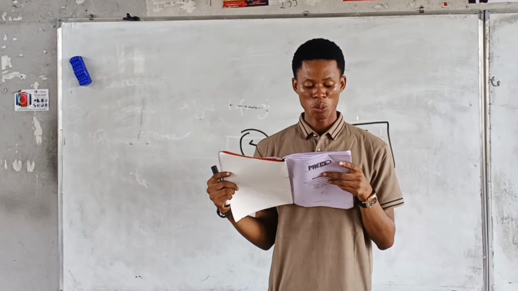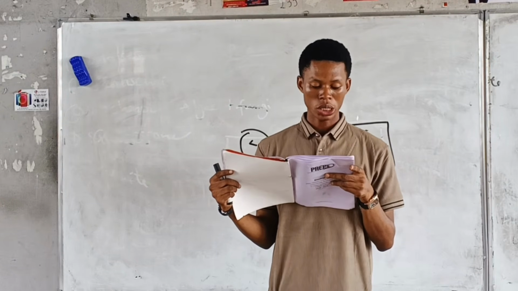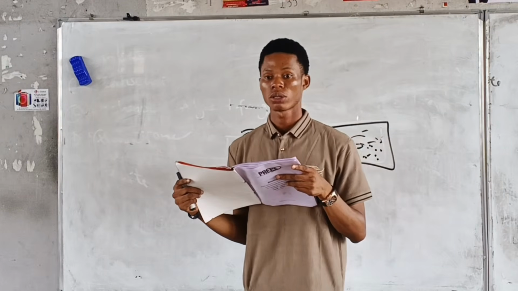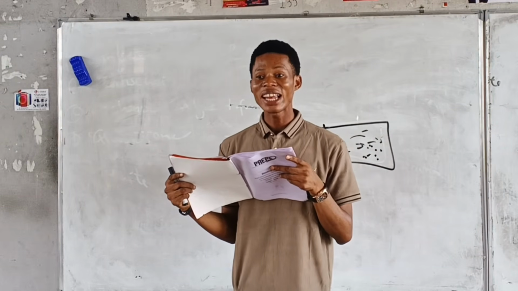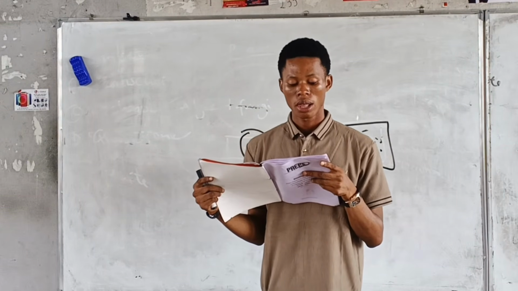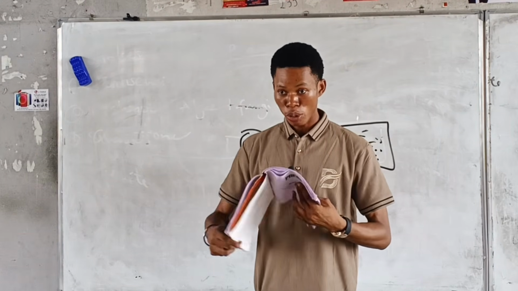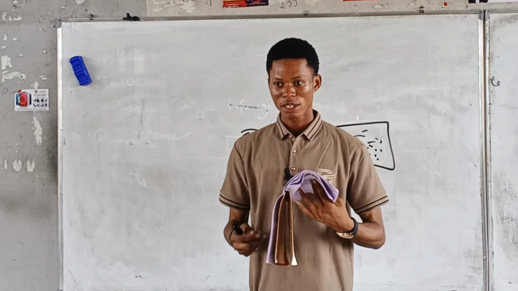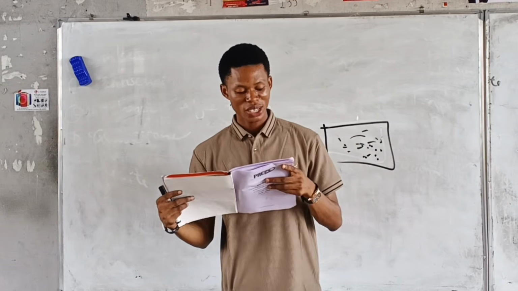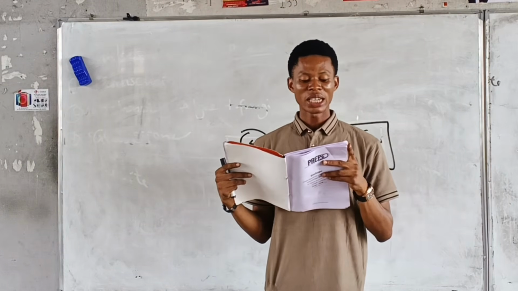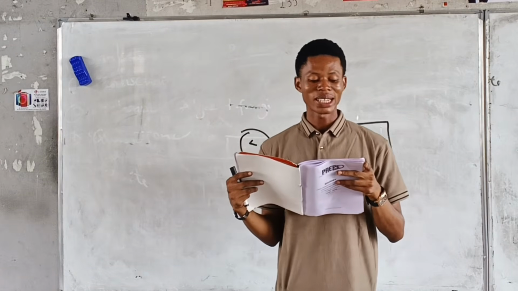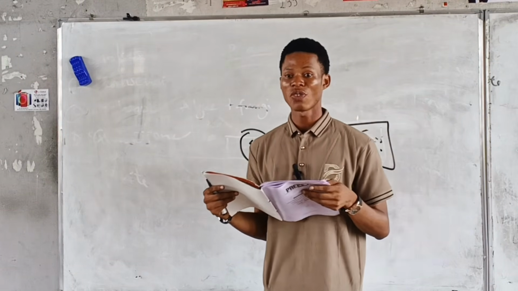B. Trees and shrubs. C. Mosses and liverworts. D. Herbs and shrubs. The pioneer early colonizers, what? The pioneer and early colonizers during a succession in terrestrial habitat is usually mosses and liverworts.